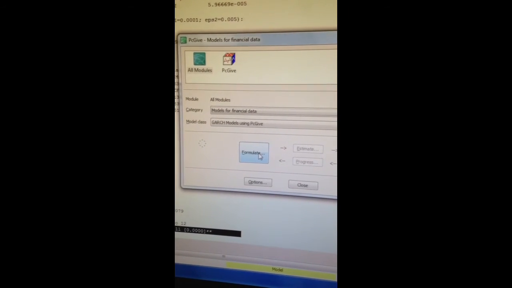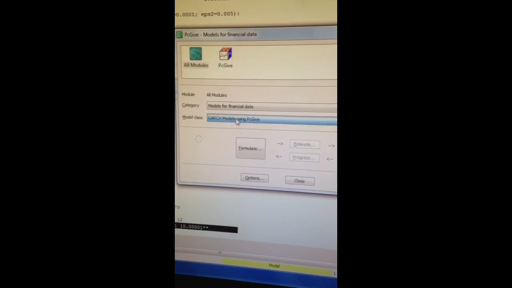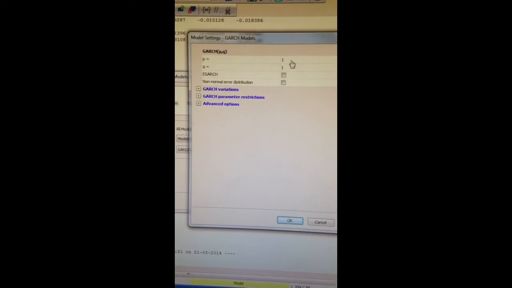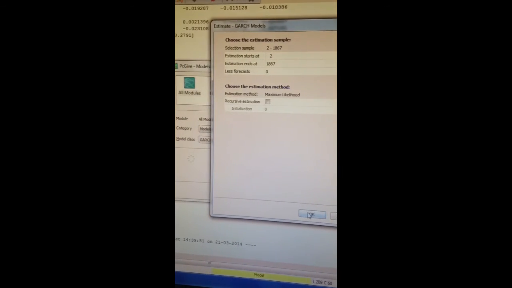So the category should be model for financial data, model class GARCH modeling. In fact, there's only one choice, GARCH modeling. So we construct the GARCH. In the ARMA model, we added a first difference, so in the GARCH we should use the same dependent variable. For example, we construct GARCH(1,1), so P equals 1 and Q also equals 1. And here we get the result.